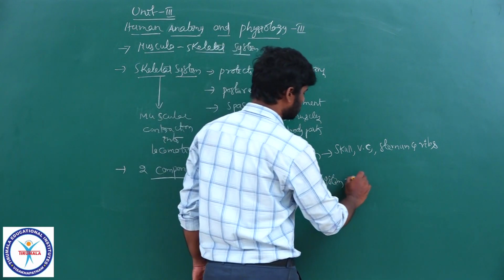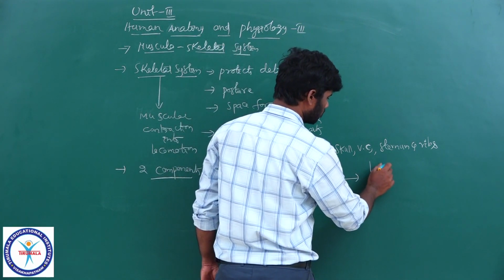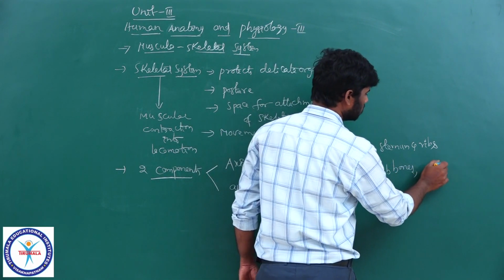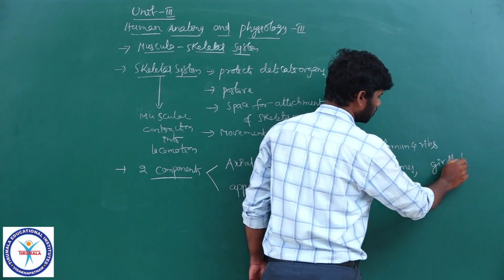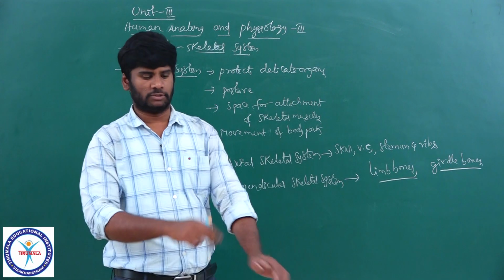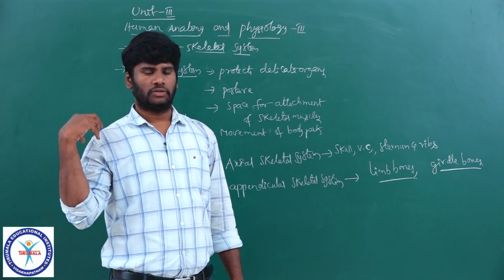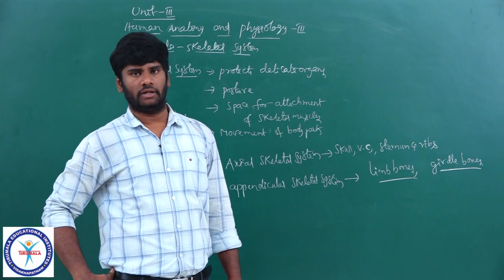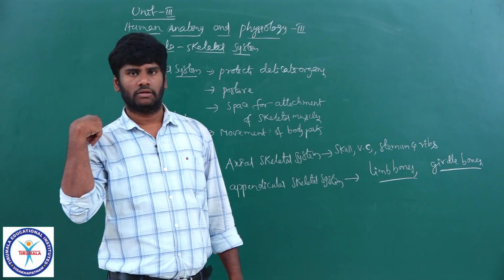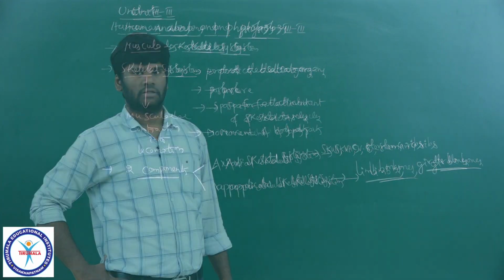But the appendicular system includes limb bones and girdle bones. These are the limbs, forelimbs and hind limbs. There are two girdles: this is the pectoral girdle, this is the pelvic girdle. Forelimbs are associated with the pectoral girdle, but hind limbs are associated with the pelvic girdle.